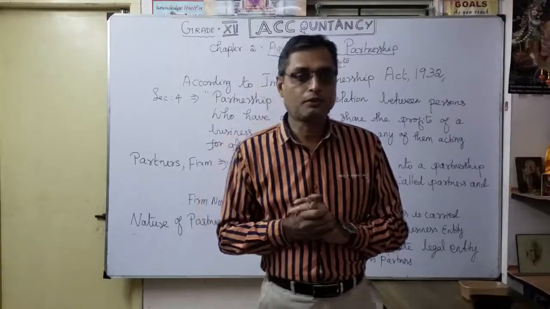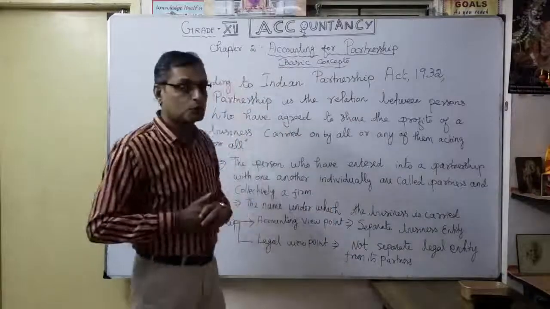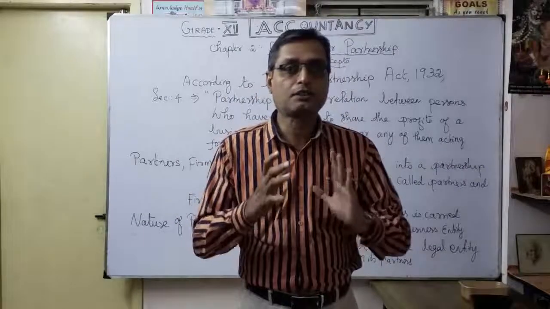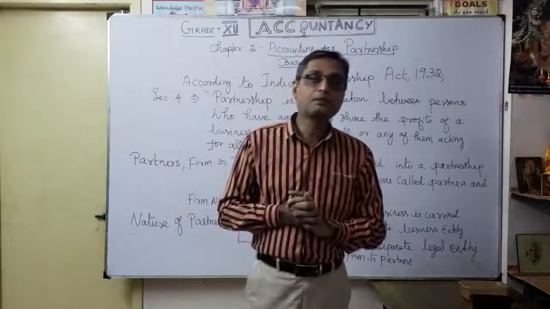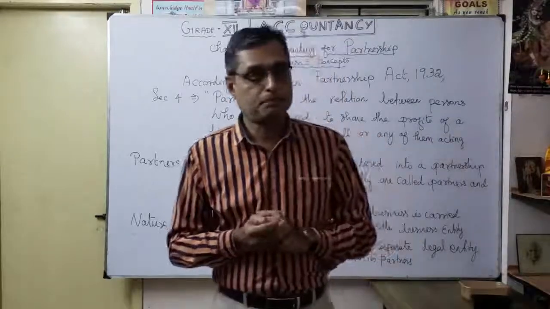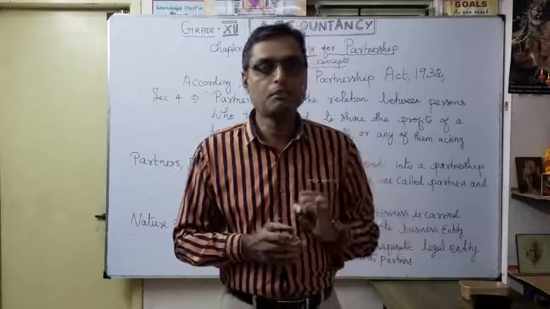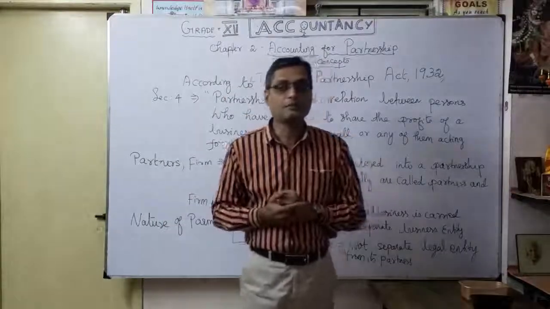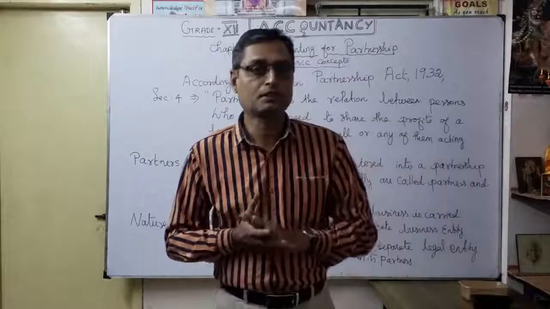That's what your Part 1 book covers after Not for Profit Organization: Chapter 2, Accounting for Partnership, basic concepts. First, what is a partnership? You already discussed different types of organization in your Plus 1, isn't it? What are the different types? Sole proprietorship, then company, and before the company, partnership, correct? In a sole proprietorship, only one person runs the business, so whatever profit there is, they take. In a partnership, at least a minimum of 2 persons carry on the business and share the profit.